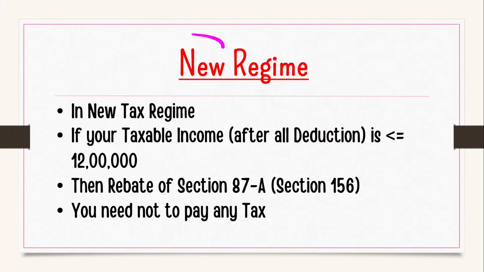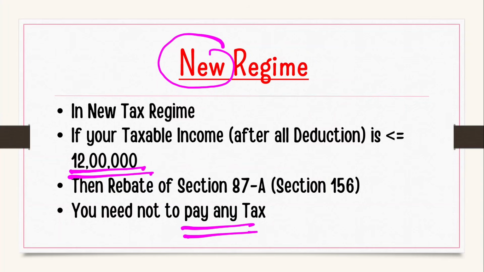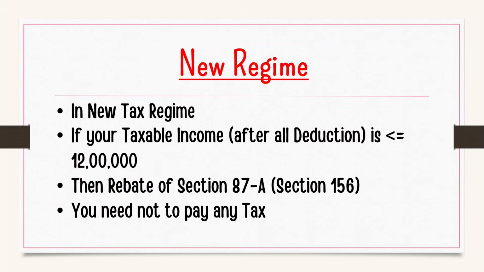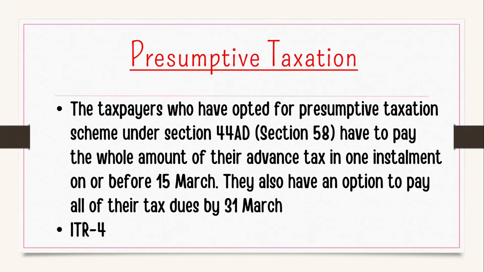Friends, in the new tax regime, if your normal income is up to 12 lakh rupees, you need not pay any tax, any advance tax. But again, any long term, short term, lottery, gaming, crypto income, you might have to pay tax at the time of ITR filing, so better to pay in advance.